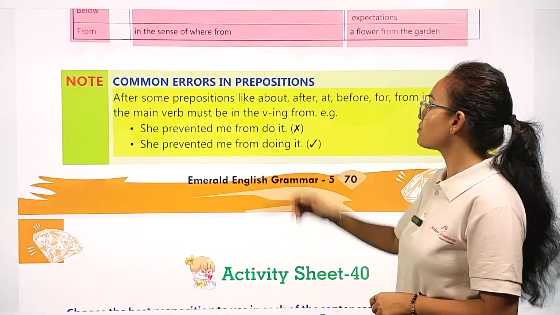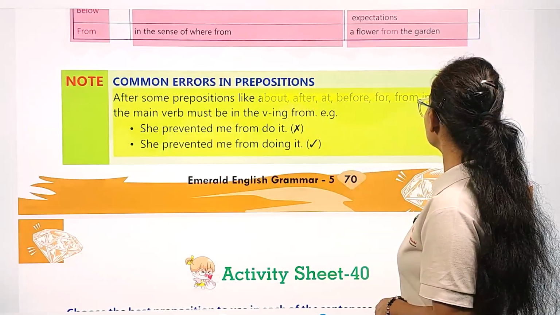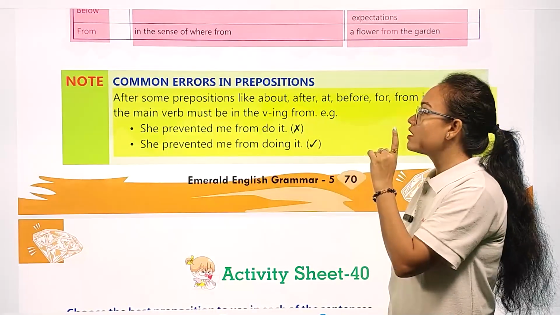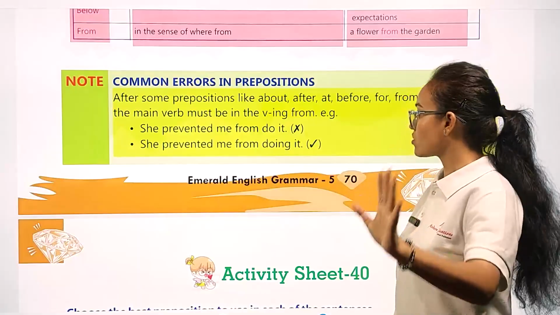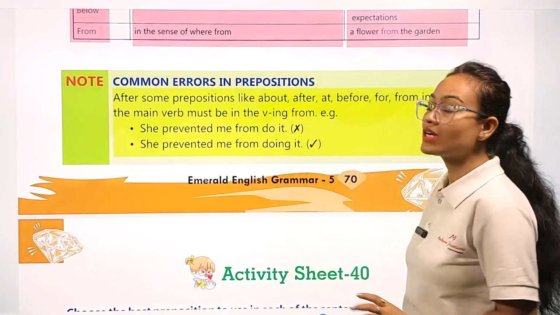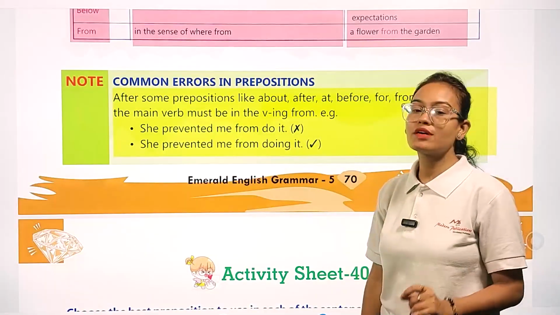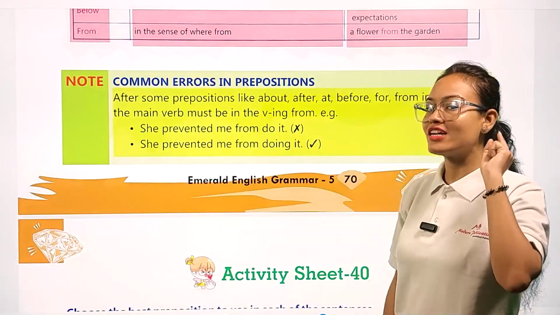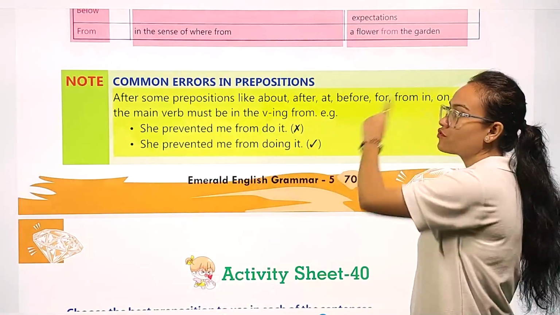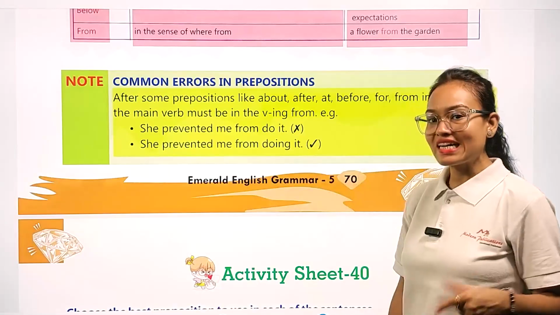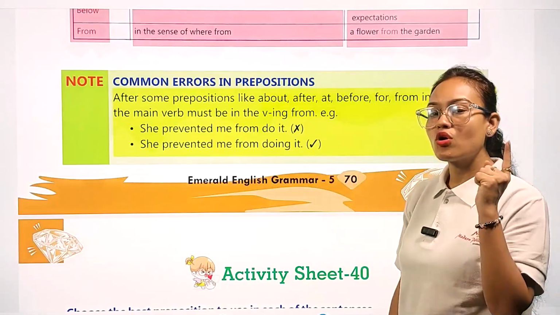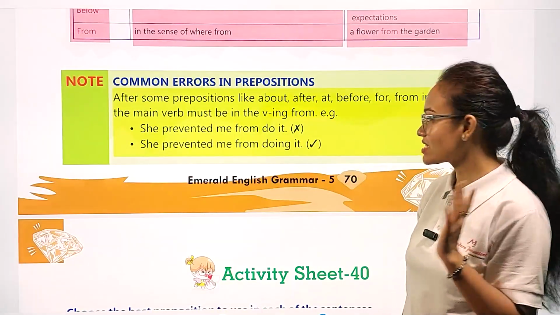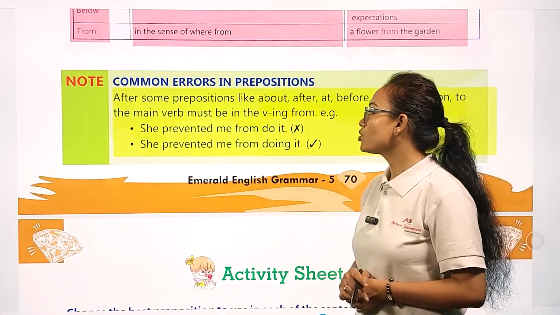Whenever you are writing this preposition word, it is a mandatory rule. Just remember, in this case, when in the sentence you are mentioning this preposition word, then the main verb which lies in the sentence will always remain in ing form, in continuous form. Okay, example, you can see: she prevented me from do it.